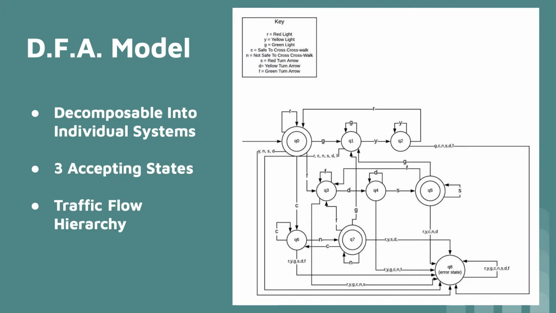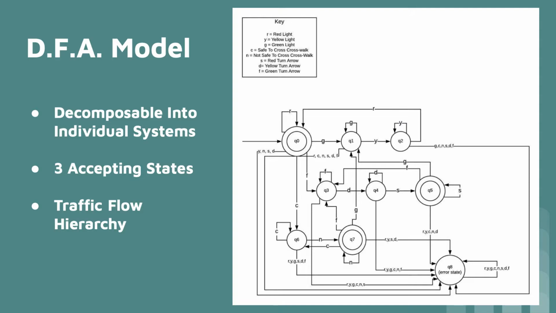The DFA, pictured to the right, is a trigger-based model that takes into account the traditional stoplight, the crosswalk, and the turn-only arrow stoplight. A trigger-based model is when a car or person enacts one of the subsystems. Per se, if a car pulls up to a red stoplight, the stoplight sequence of green, yellow, and red is added to the string to be executed.